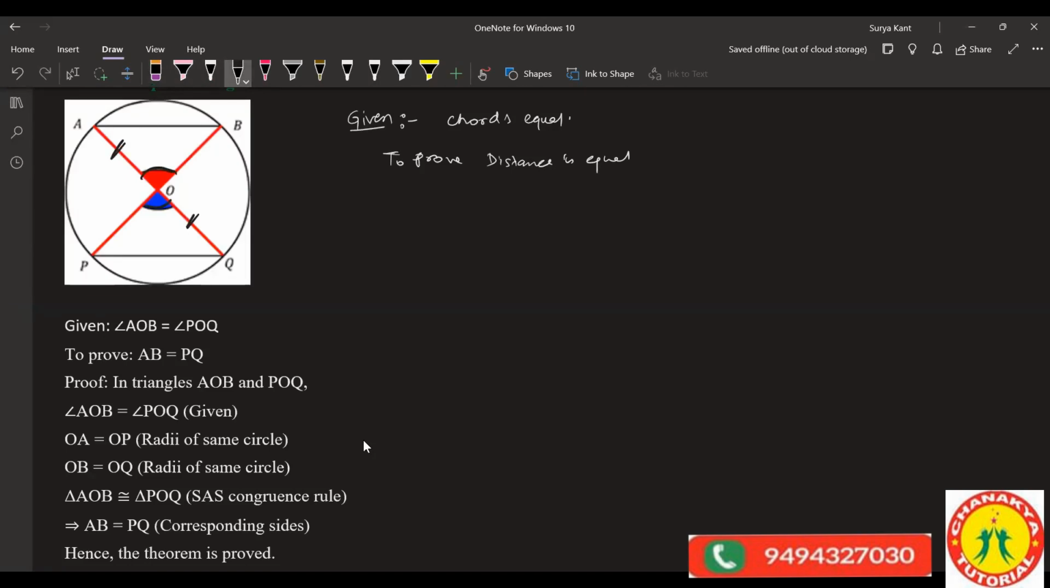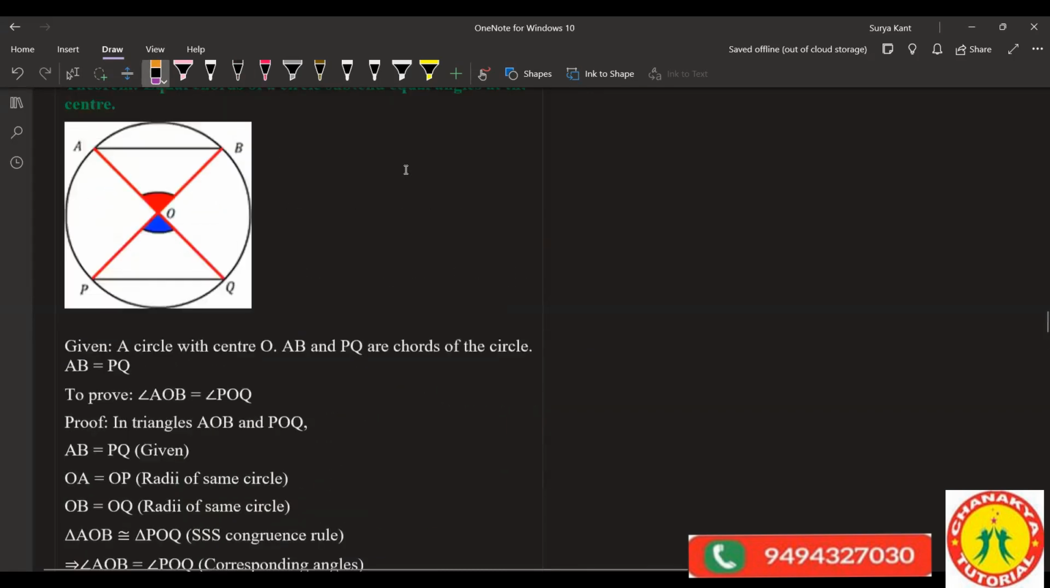But then we're supposed to prove that the distance from the chord is equal, not the triangles. This theorem is clear to you. Yes, sir. You can do this. It's given there. What do you want to prove? Tell me.